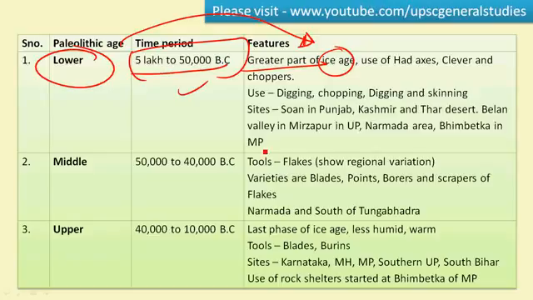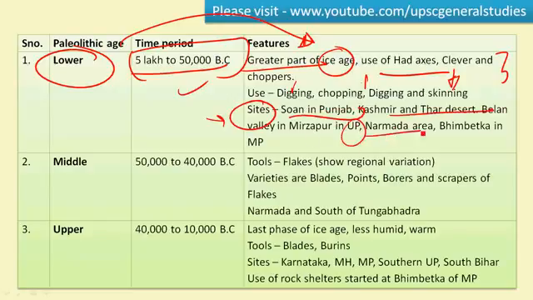In the lower Paleolithic culture, people used the hand axe, cleaver, and choppers as stone tools, and the uses of these stone tools are for digging, chopping, and skinning of the meat. The sites of the lower Paleolithic culture are Son Valley in Punjab, Kashmir and Thar Desert, Belan Valley, Mirzapur in UP, Narmada area, and Bhimbetka in Madhya Pradesh.